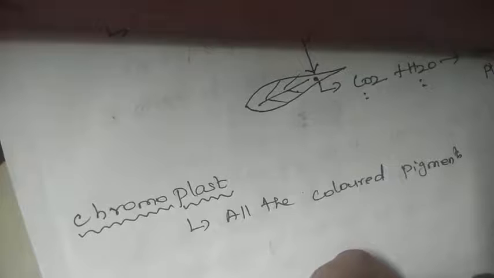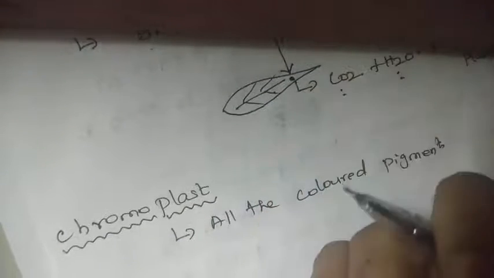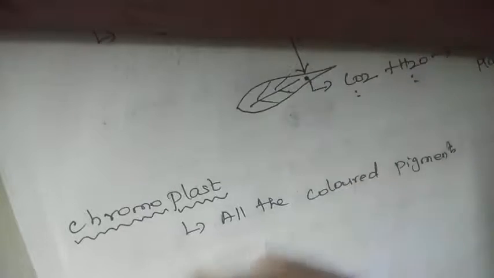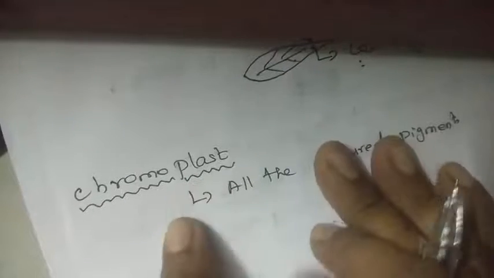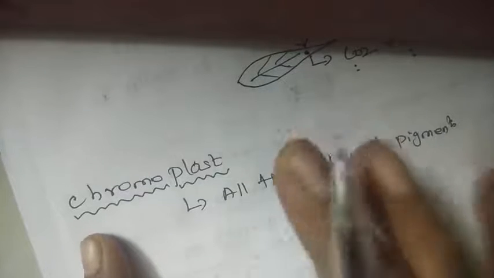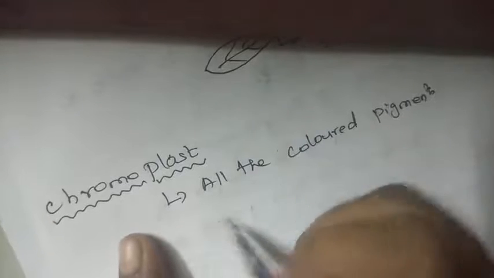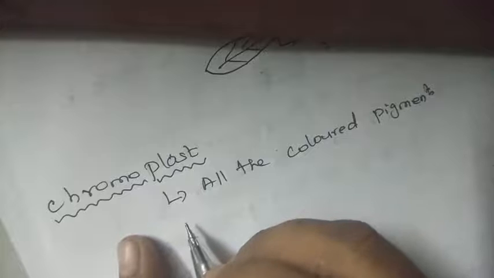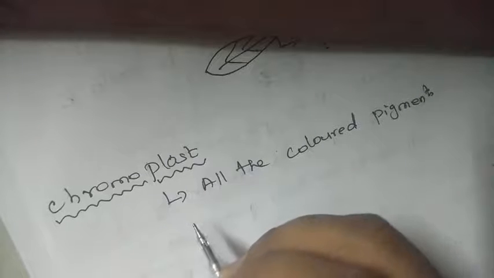Purple stems you'll be seeing. Cabbages will be purple in color. Broccoli, and different types of colored plants, fruits and vegetables. Lemon will be yellow in color. How are all these colors mainly obtained? It is mainly due to the presence of chromoplast. This chromoplast will be seen in the plants. This is one thing I want to tell you: all colored chromoplast, except green, we can see in the plants.